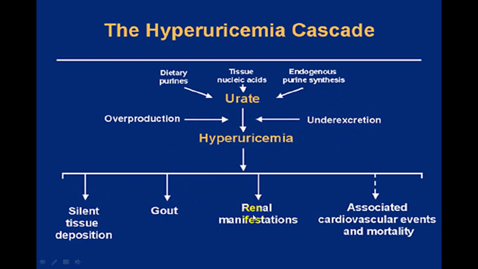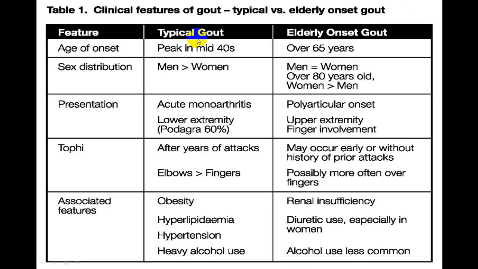You can get involvement of the kidney in the form of crystals in the kidney, nephrolithiasis, and even urate crystals can appear in urine. And very rarely it can involve even the cardiovascular system. This is not common. This is rare. Usually you come across joint and skin manifestation, which we call tophi, and tophi is usually seen in late stages or chronic stages, and you get kidney involvement. So this is what you come across.